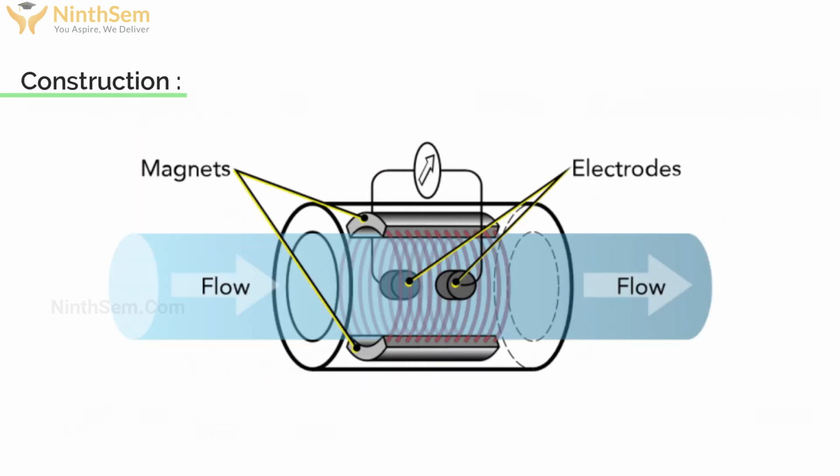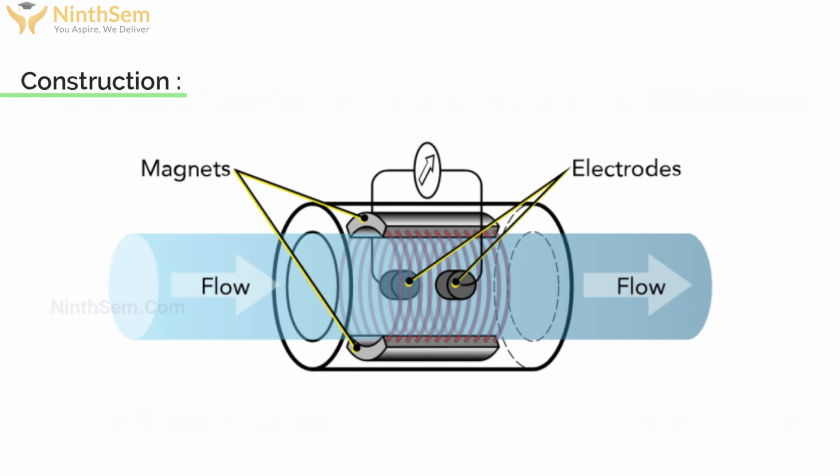Now, from a construction point of view, as you can see in the figure, there is a permanent magnet or an electromagnet, which is AC or DC, around a non-conductive pipe which is made of rubber.